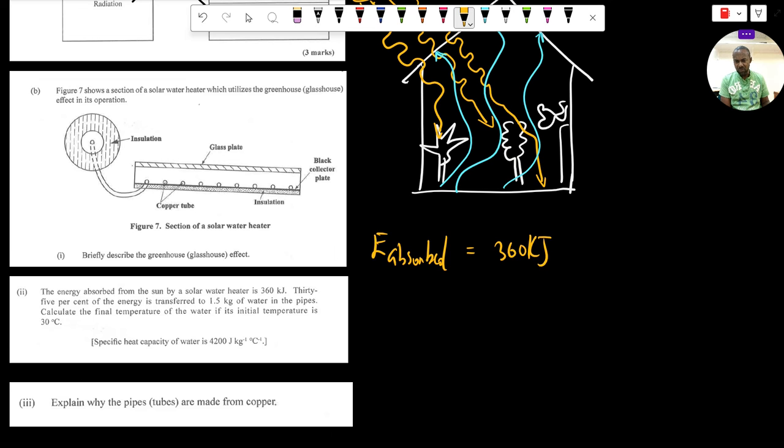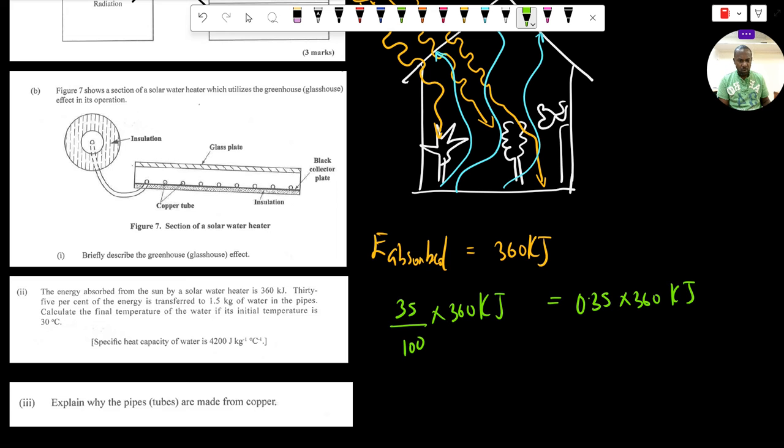35% of the energy is transferred to 1.5 kilogram of water in the pipes. So 35% of this energy, now 35% is the same thing as 0.35. So we have 35 over 100 times 360 kilojoules, which of course is equal to 0.35 times 360 kilojoules, right? Let's see what that gives us. That's 126.